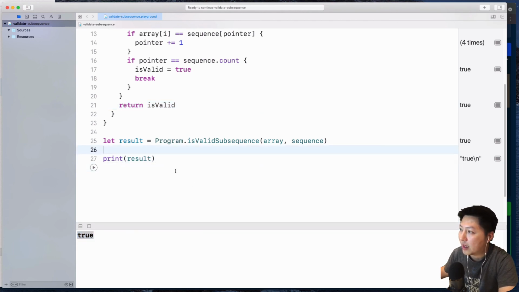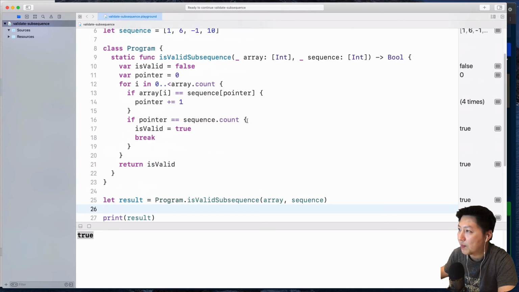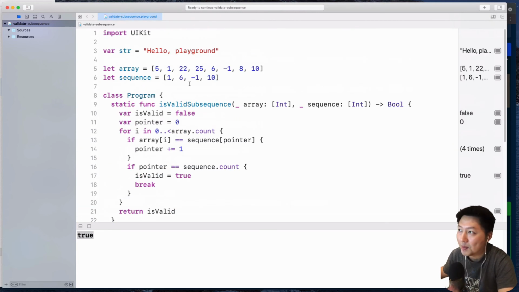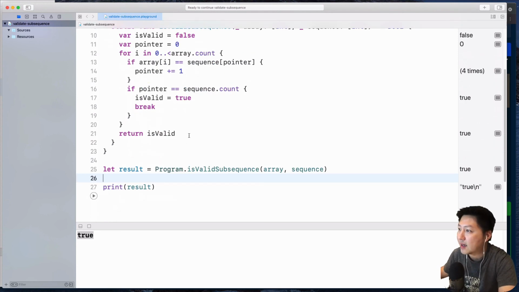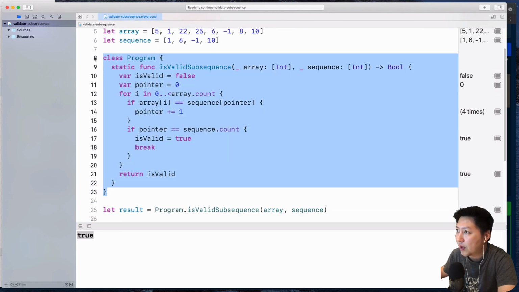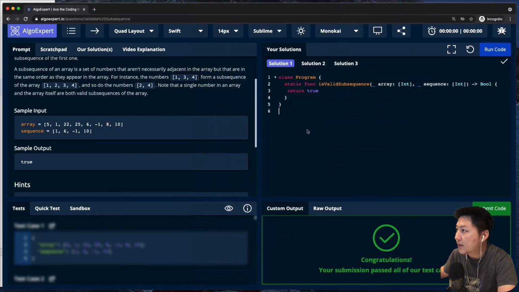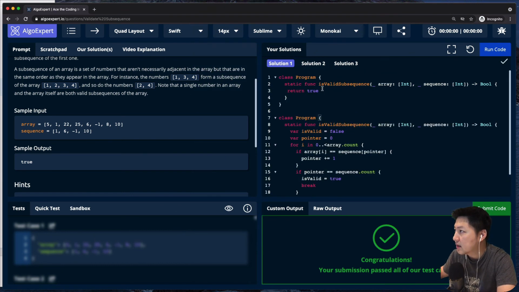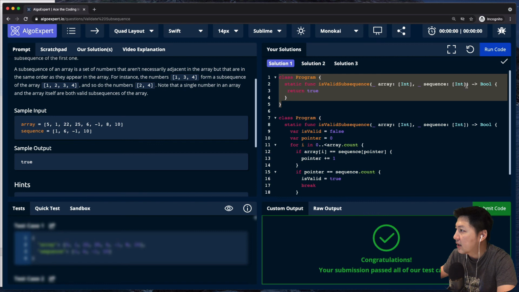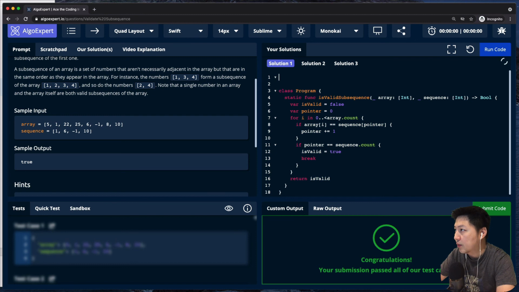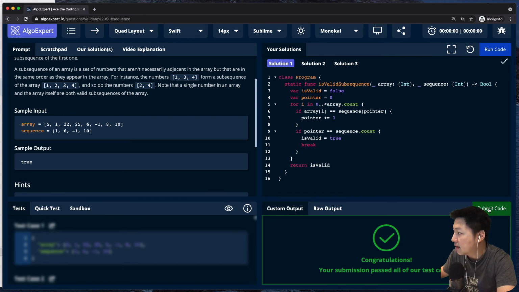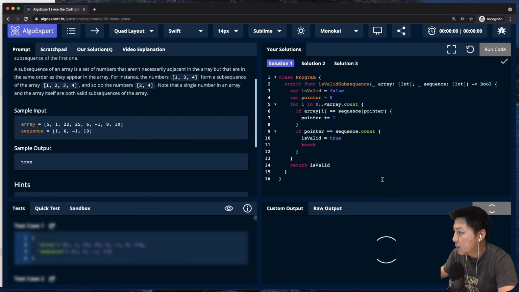All right, so true. Okay, so you know this alone might not be the best way, because there could be some edge cases and there could be several test cases. So the best way to find that out is to put that into the website, because it actually checks against all the various test cases. Okay, so I'm just going to copy the whole thing over here, and then just paste that here first, so you can see this is the one that is being provided. So return true. So this is all our logic inside over here, right? So let's remove that. Okay, so let's hit the submit code, and let's wait for some good news.